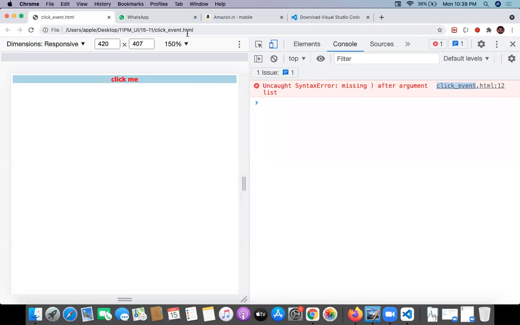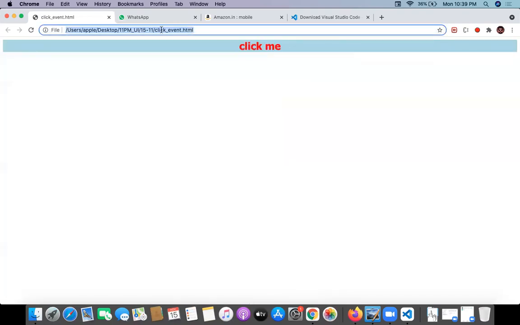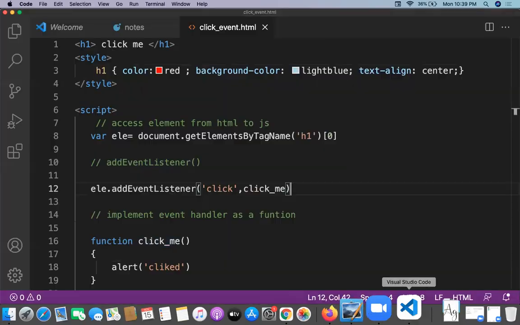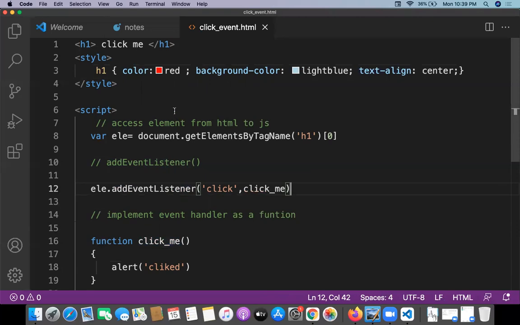So finally, click it. Now H1 is clicking. In the same way, you can add this click event for any element. Not only H1, you can take a button, an image, a paragraph, wherever you want, you can provide the click event, the mouse click event.